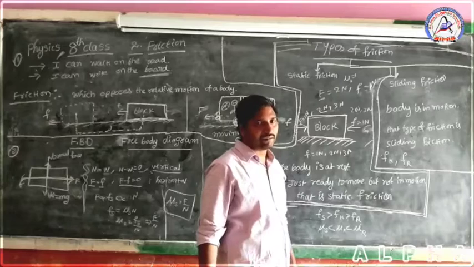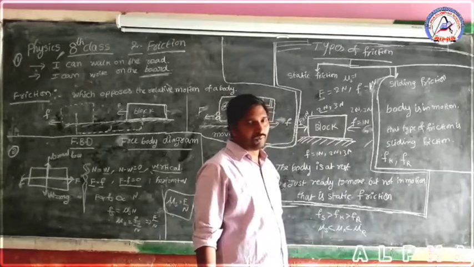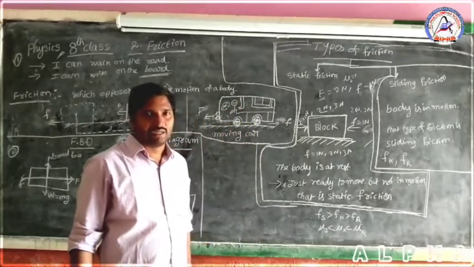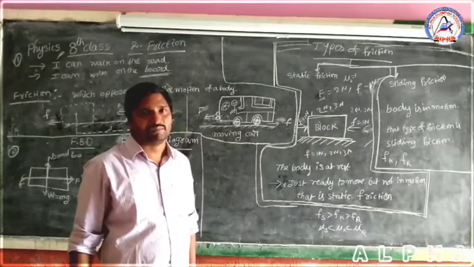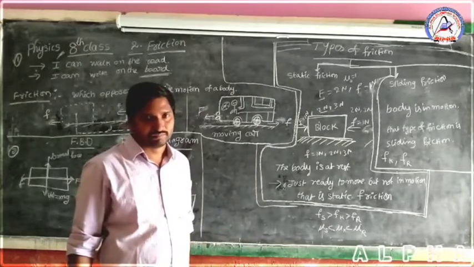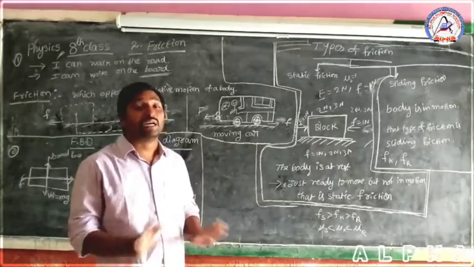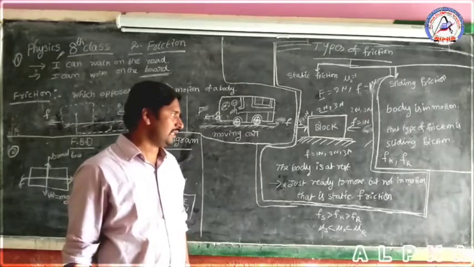What will be happening here? If applied force is more and frictional force is less, the block is in motion. If applied force is equal to frictional force, the block is not in motion. That means static frictional force is acting on it.